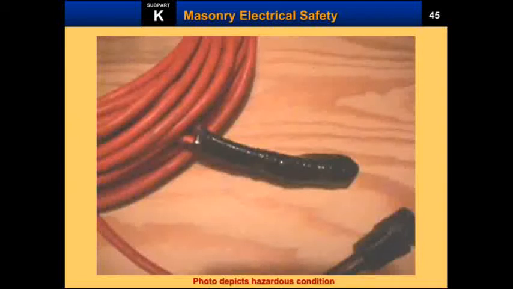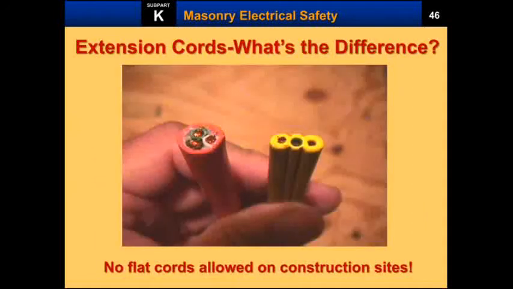This picture depicts a hazardous condition. There is one red wire for a connection, and it is taped with black tape. Anyway, this wire is insulated, but we cannot be sure that this wire is going to work in a proper manner. There are chances of getting electric shocks using this type of wire, so this may lead to hazardous electric conditions. So we should avoid it, give proper connections, and give proper insulation before using it.